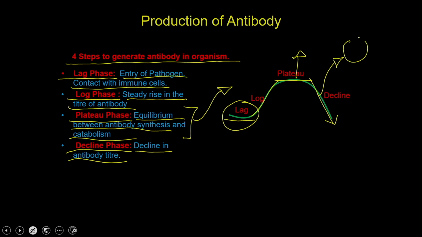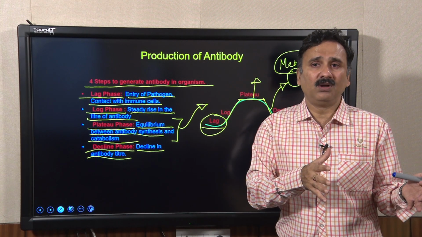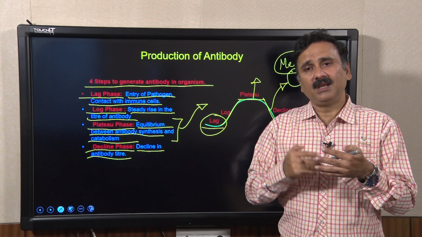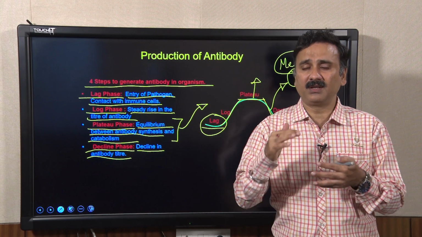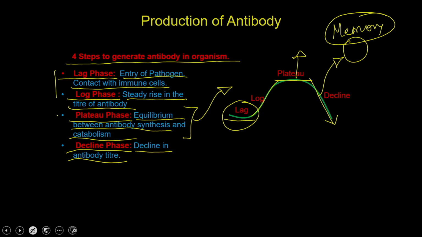At this stage only, the organism is going to start producing the memory cells, or it is actually going to train the cells so that it keeps a memory of this particular foreign antigen. So, whenever this happens in the second response, the time the organism took for the lag phase as well as the log phase to do the preparative step is going to be shortened, and as a result if the same organism comes the second time, the immune response is going to be faster.